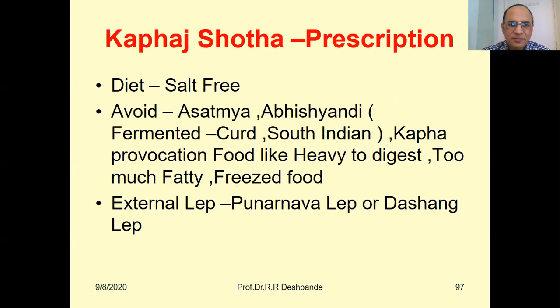Okay, next. Kafajeshot prescription: diet should be salt free. As I have said, salt is hygroscopic. Avoid asatmya, which is food that you do not frequently consume. You should avoid that asatmya. Abhishandi means fermented, which creates more secretion that will damage the kidney. Like curd or uttappa, dhokla, all these products are abhishandi according to Ayurveda. Fermented products. Kapha provocation food like heavy to digest, guru. Too much fatty food, high calorie food, frozen food, shita gunadharma, that is not allowed.